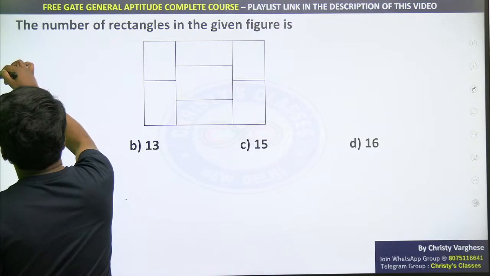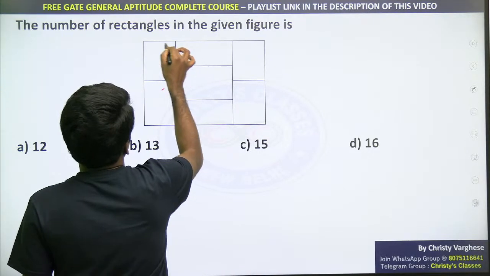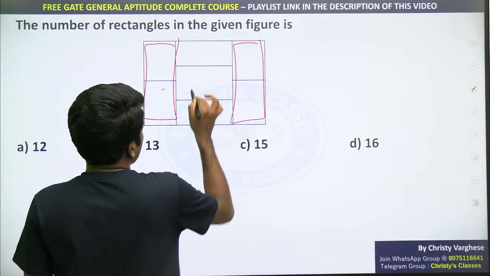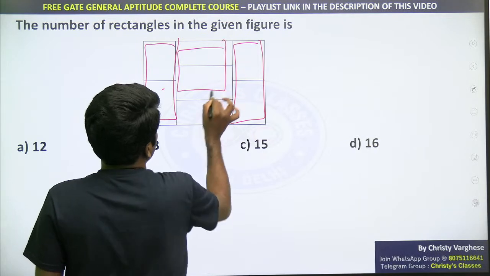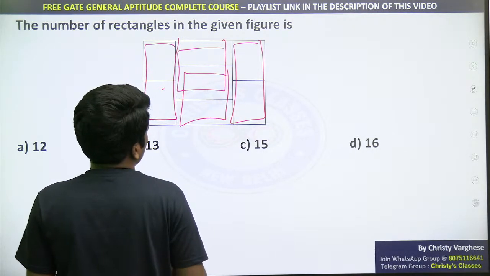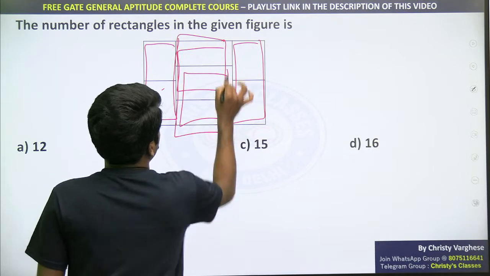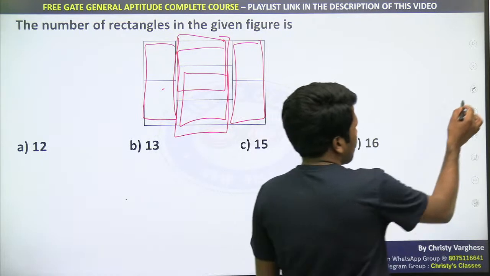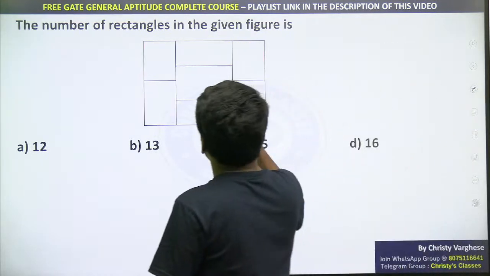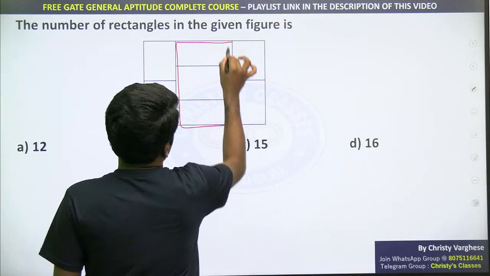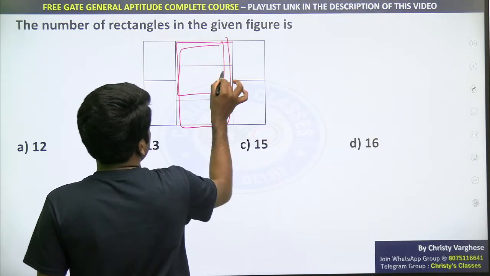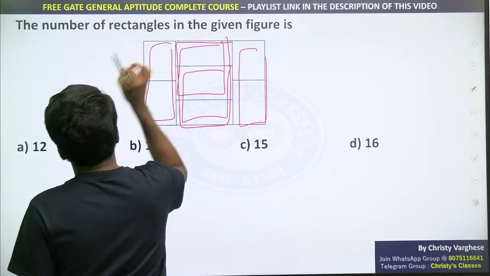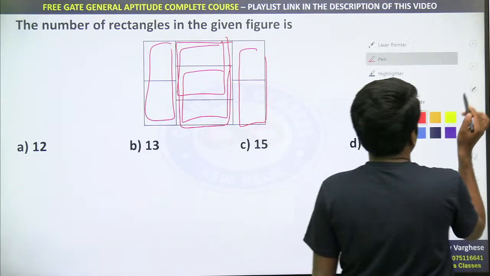So 7 already counted. So now this big one, this big one. Hope that is clear. This big one, this big one. 4 already. And this big one, the 3 by 1 rectangle. 5 rectangles already we have counted. So 7 plus 5, 12. Once more I will show you this big one, this one, this one, and this one, this one. So 7 plus 5, 12 already counted.